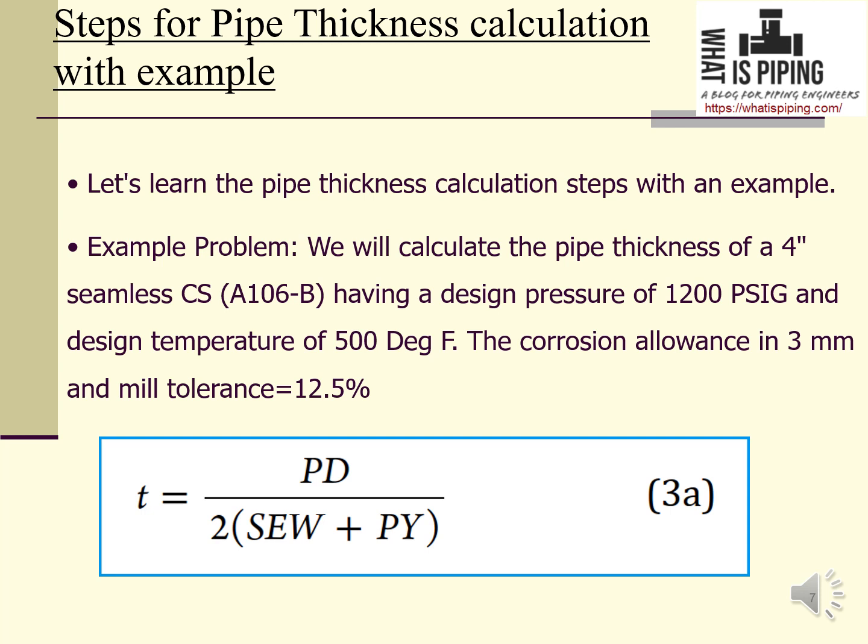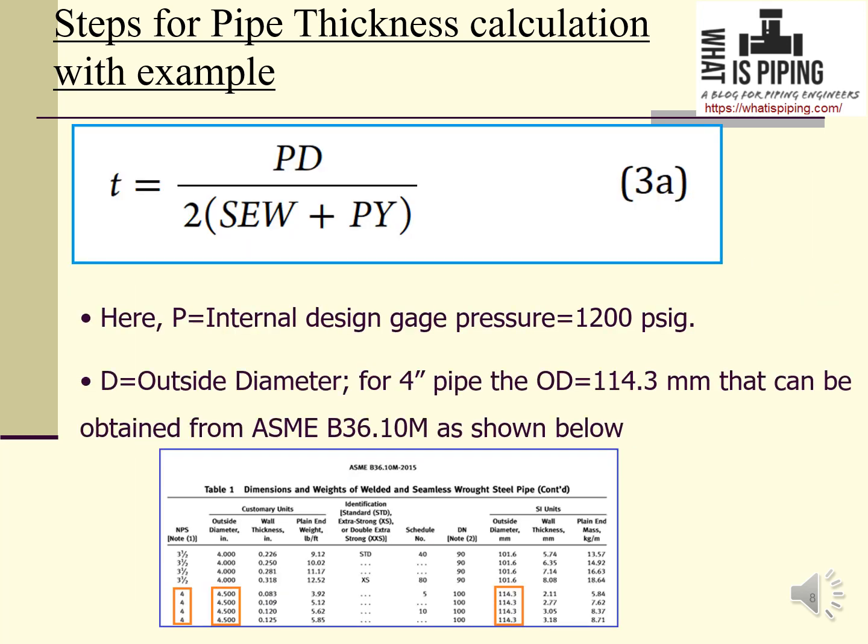Now the equation that ASME B31.3 provides for this pipe thickness calculation is t = PD / (2(SEW + PY)). So to calculate this minimum required thickness t, we have to know all these parameters. Now we will learn in the next slides how we can understand or from where to take the values of these parameters. So first is the P.